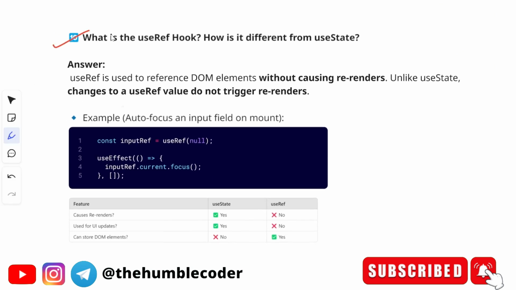Okay, let's move on to the next question. What is useRef hook? Okay, and how is it different from useState hook? Let's see the answer for this question.